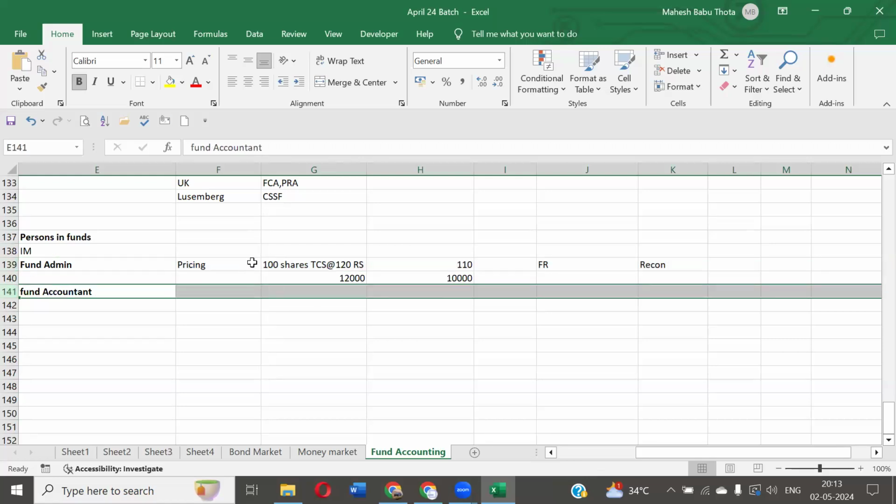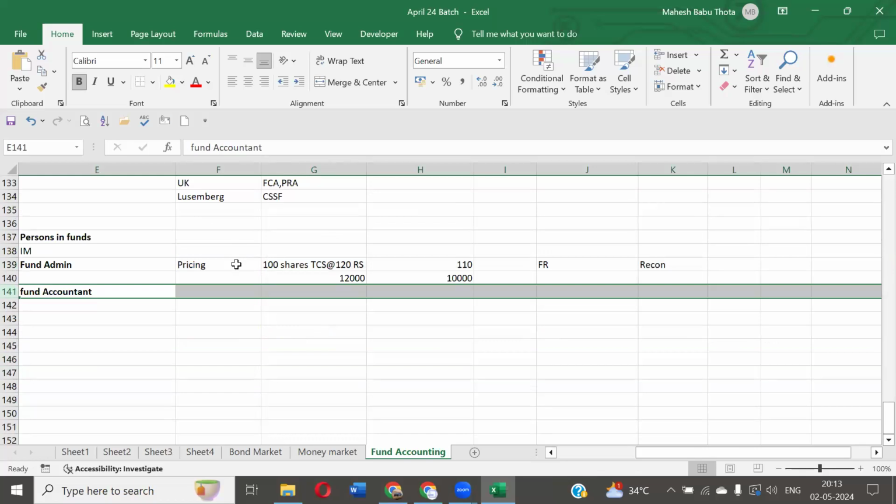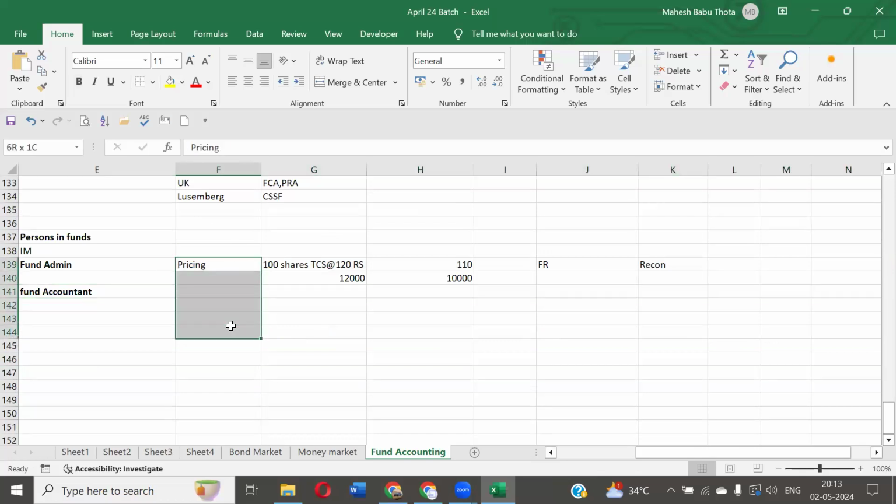We are learning a lot of concepts: how to invest in the stock market, IPO, secondary market, derivatives, fund house, everything. Are we going to do all these things? Not at all. In the pricing part, you will be responsible for the pricing only. In financial reporting, only for the preparation of the financial statements. If you are in the NAV team, you will be part of NAV calculations only. For reconciliations, we have trade reconciliation, cash reconciliation, position reconciliation. You will be part of any one of those activities. Now you're getting the clear picture. What's going to be your work? What are going to be your responsibilities once you get into the job?